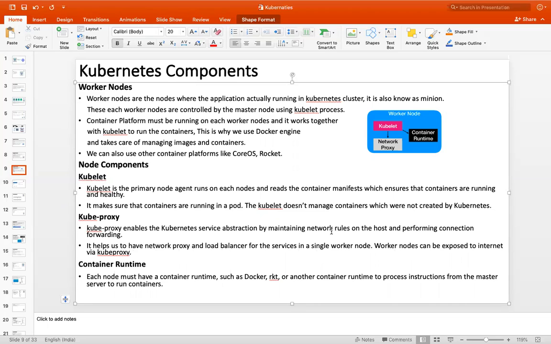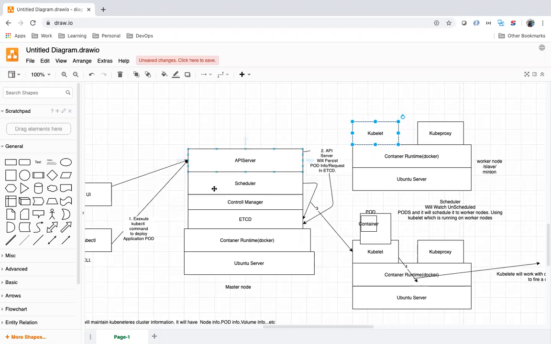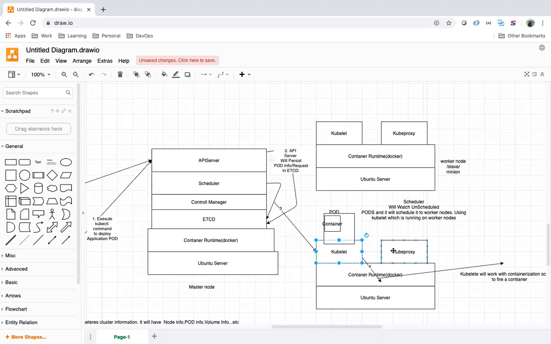So we can access the applications running in a Kubernetes cluster either internally or externally with the help of kube proxy. We also have a container runtime, like Docker, Rocket, or CoreOS, in the worker machine. These are the important components. In the master, you have this. In the workers, you have kubelet and kube proxy.